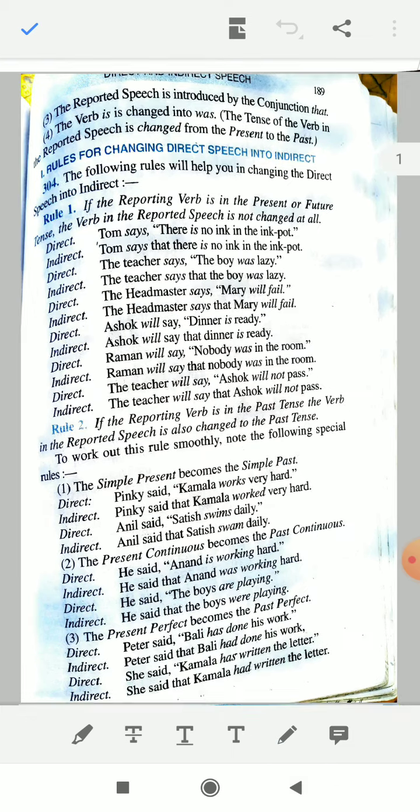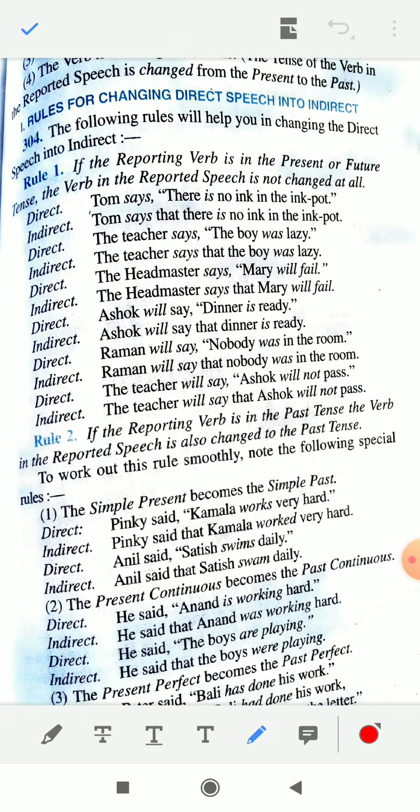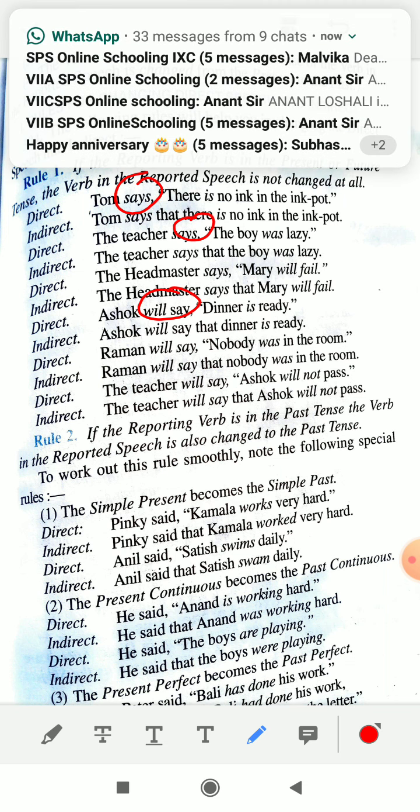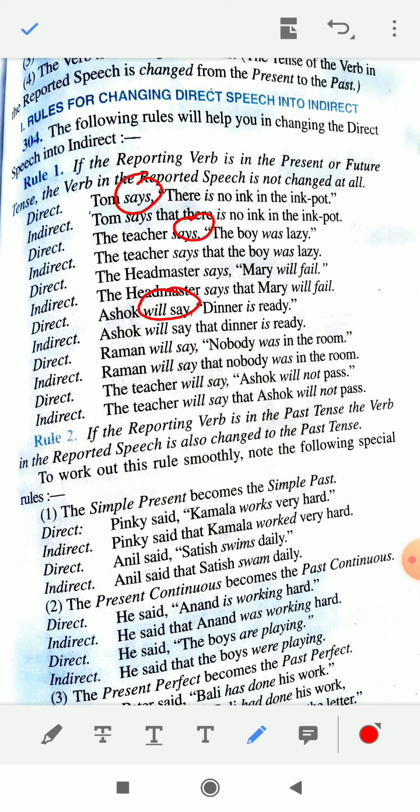It means that if the reporting verb, like say, says or will say, is in present tense or future tense, then you need not change the tense of the verb given in inverted commas. रिपोर्टेड स्पीच में inverted comma के अंदर जो भी verb है उसका टेंस आप चेंज नहीं करोगे, उसको as it is ही रहने दोगे. Only the pronoun will be changed, otherwise the rest of the thing will remain same.